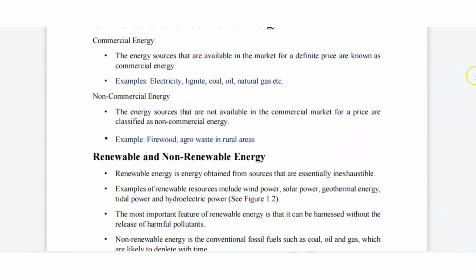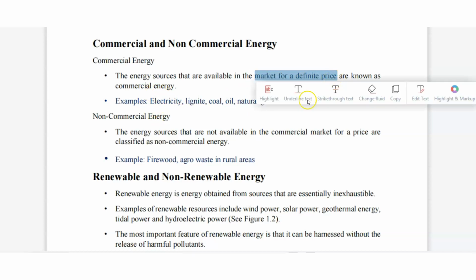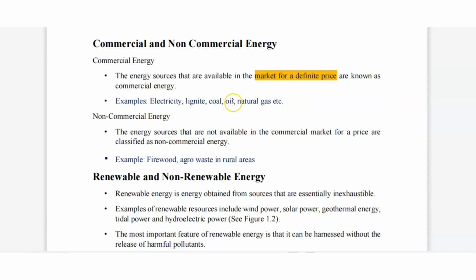Okay. Then we will read commercial and non-commercial energy. What do you mean by commercial energy? What do you mean by non-commercial energy? Commercial energy means the energy sources that are available in the market for a definite price. Underline the words market for a definite price. So if any energy is available for sale, it is known as commercial energy.